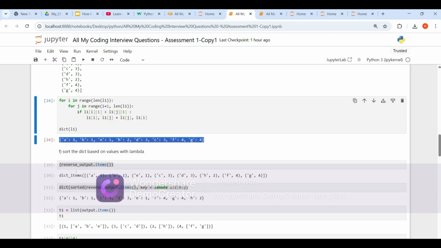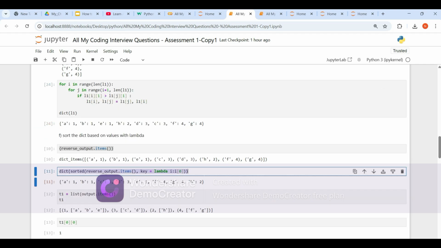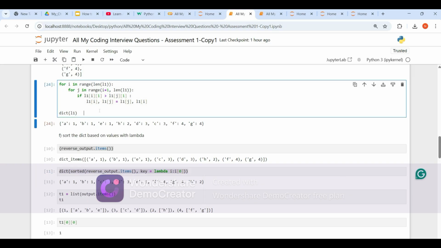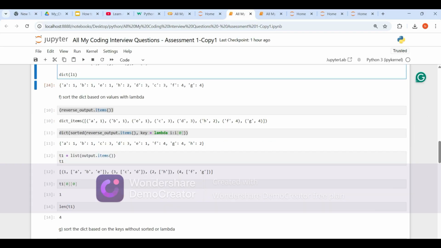Okay, we sorted using a lambda function, and we sorted without a lambda function. This is very important, guys. Anyone can ask to do it without lambda, or someone might be interested in using lambda, right? It depends on your mindset.